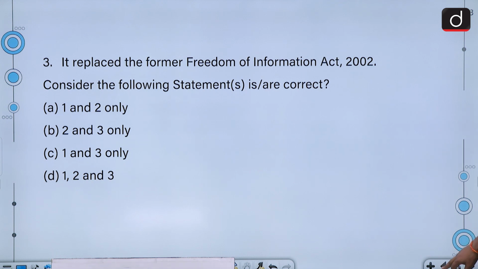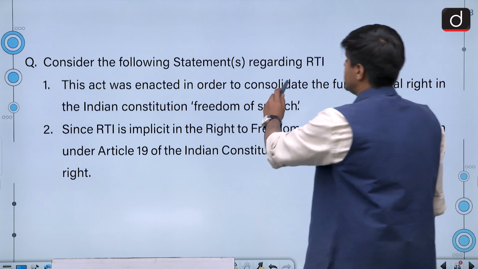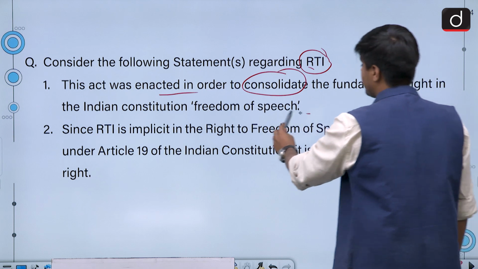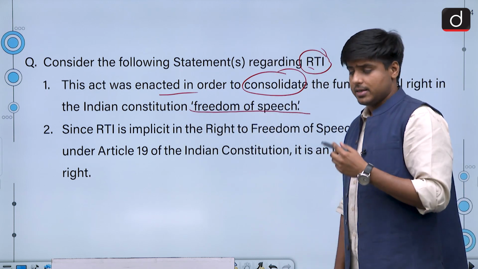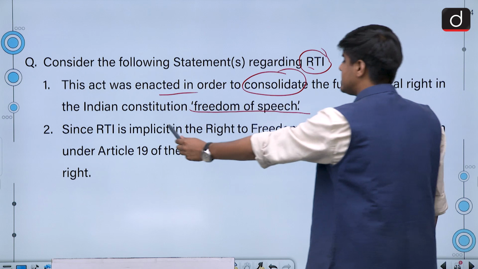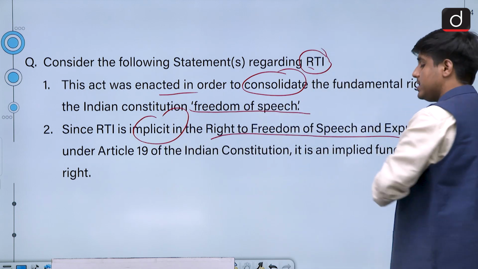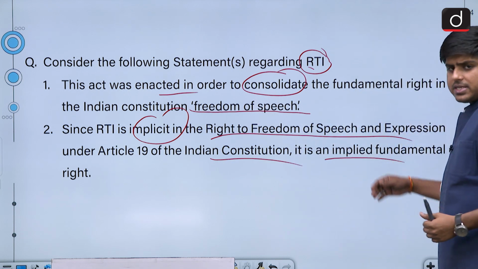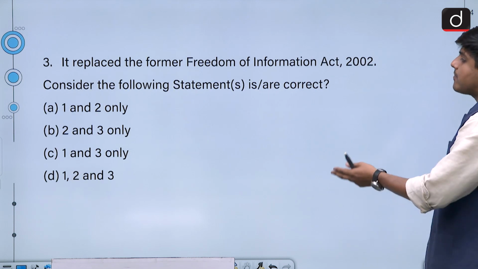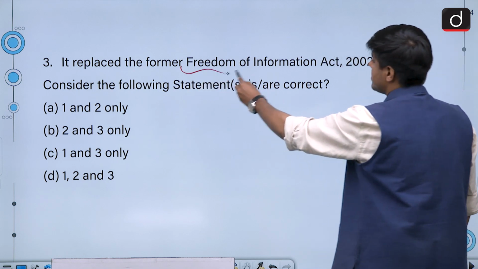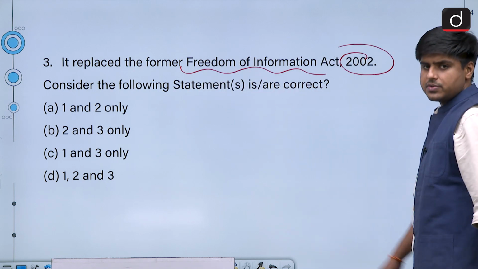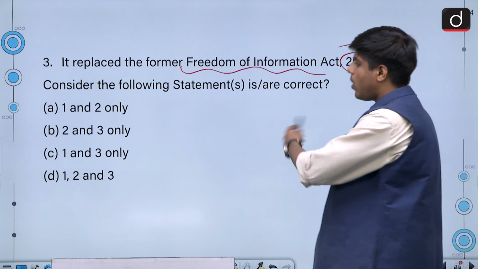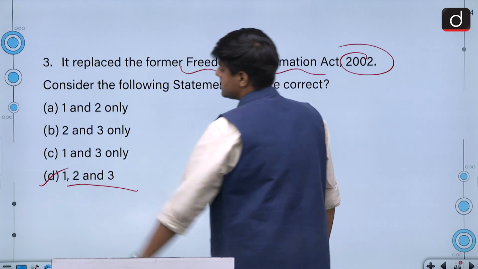So, let us have a look at the statements. The RTI was enacted in order to consolidate the freedom of speech, which is mentioned under Article 19. It is said that RTI is implicit in the right to freedom of speech and expression mentioned under Article 19 of the Indian Constitution. So, it is an implied fundamental right, and after it came, there was no need for the Freedom of Information Act 2002, so it replaced in effect the Freedom of Information Act in 2002. So, all of these statements are correct, hence the answer is option D.